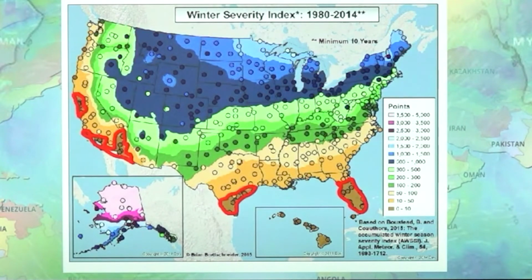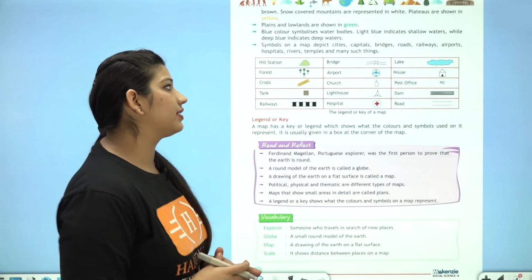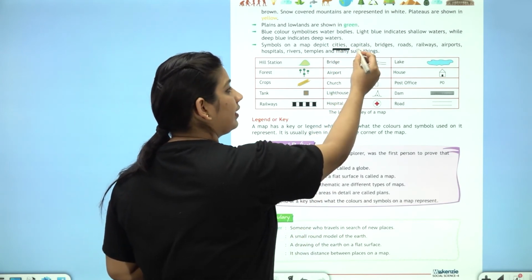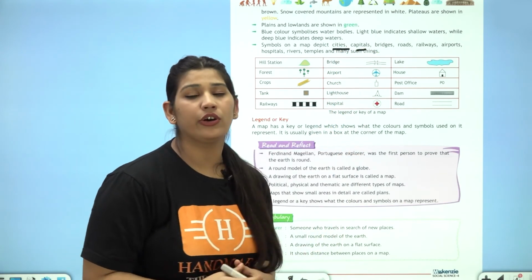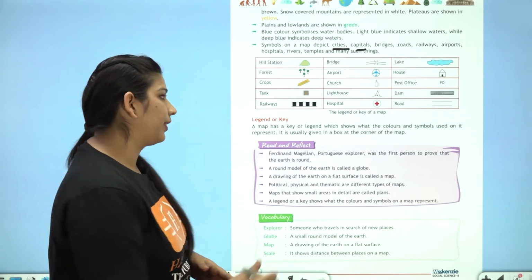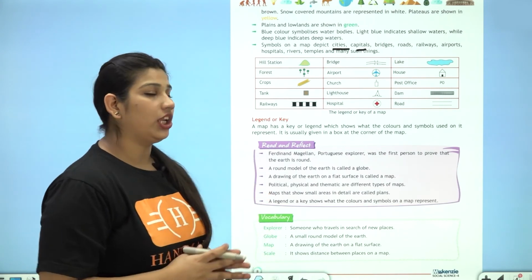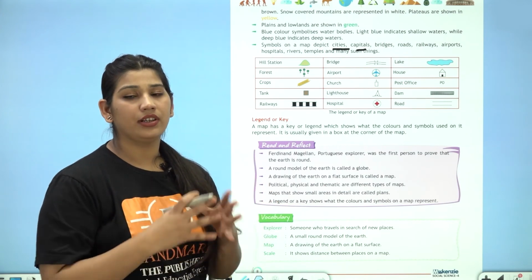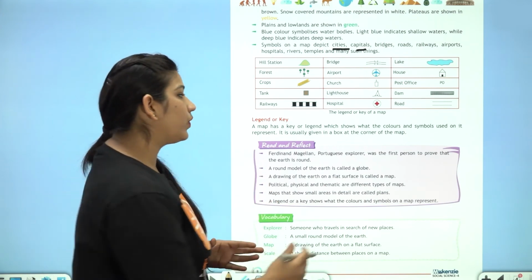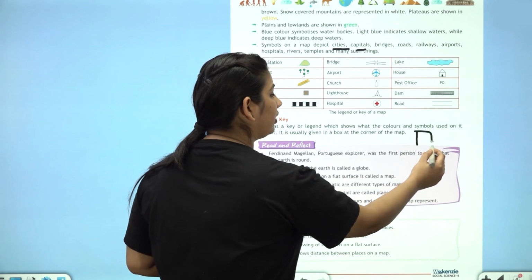Blue symbolizes water bodies. Light blue indicates shallow water and dark blue indicates deep water bodies. Various symbols depict cities, capitals, bridges, roads, railways, etc. The last, legend or a key. Legend or key shows the colors and symbols used in a map. It is usually shown in a box at the corner of a map.